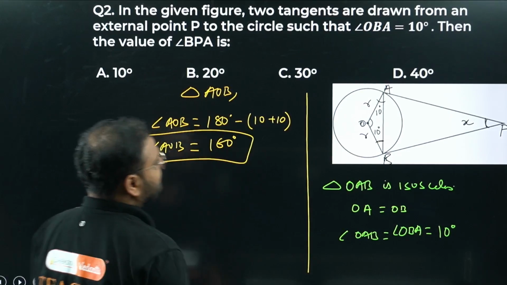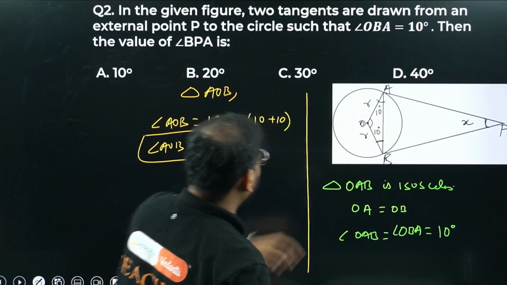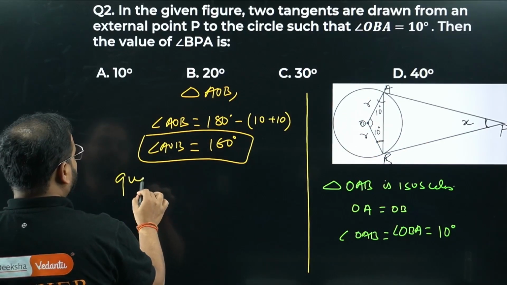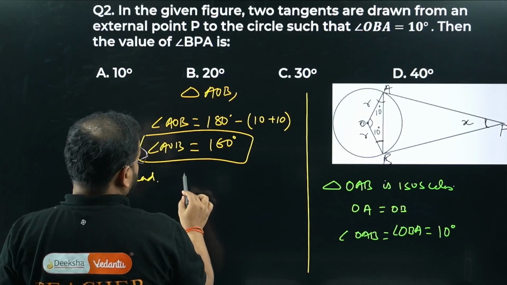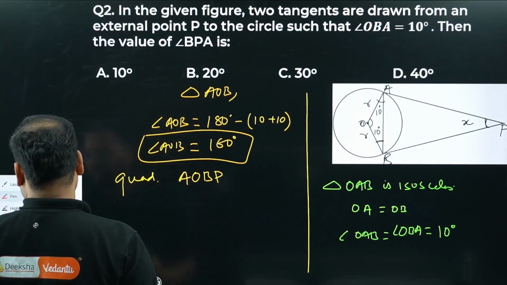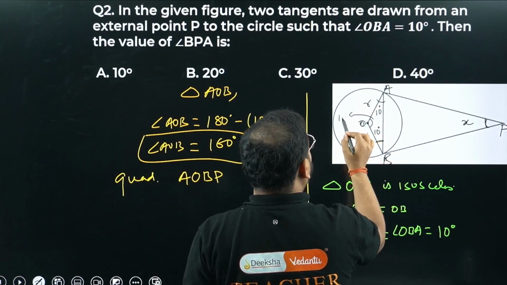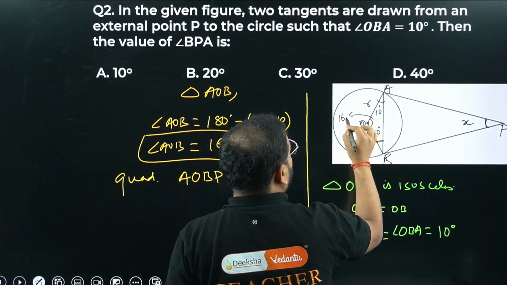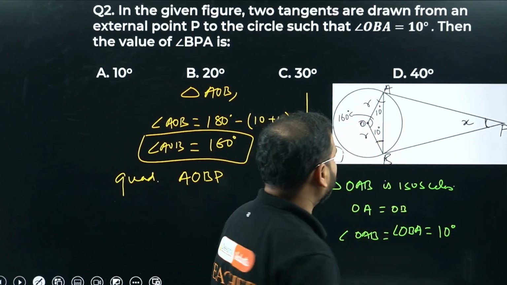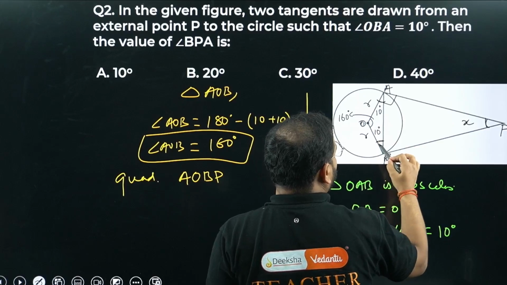Now look at the quadrilateral AOBP. This is 180 degrees. How much is this angle? This angle is 160 degrees, sorry, forgive me. And how much is this full angle? 90 degrees.